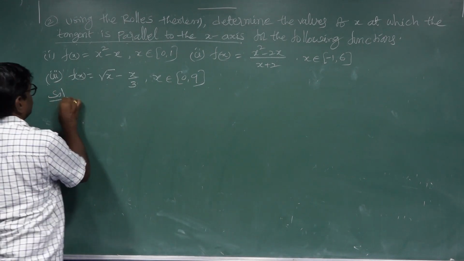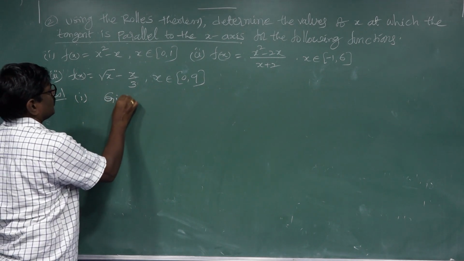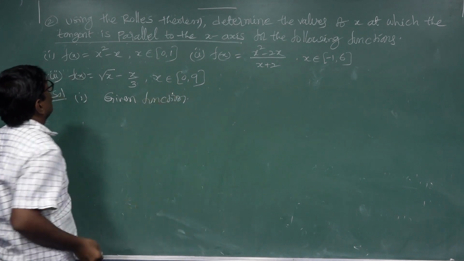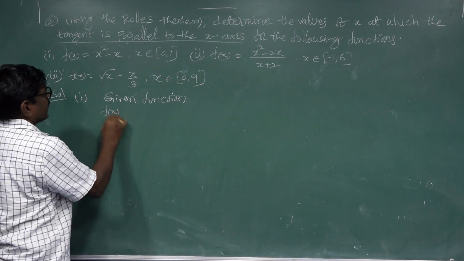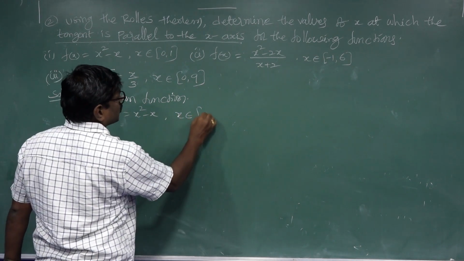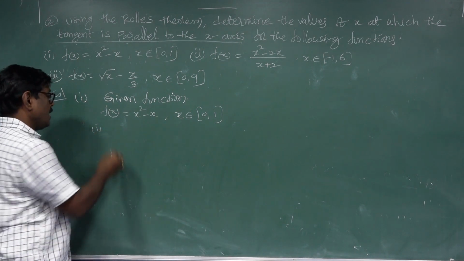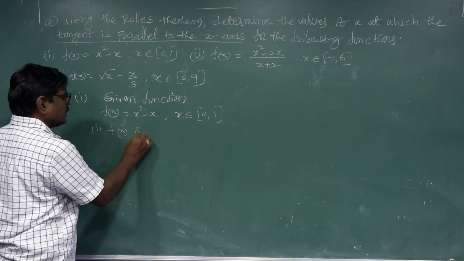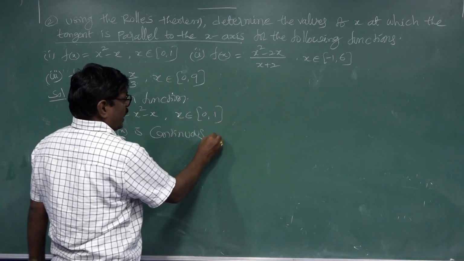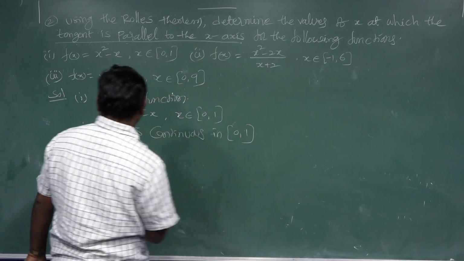Solution. Number 1. Given function is f of x equal to x square minus x, x belongs to closed interval 0 comma 1. The first condition is f of x is continuous in closed interval 0 comma 1.